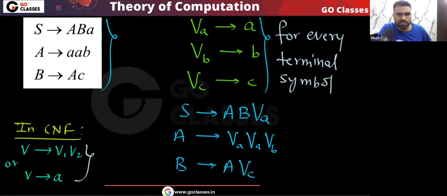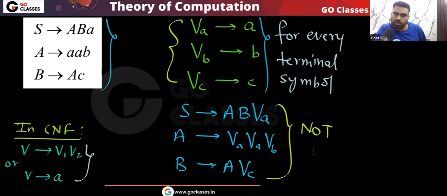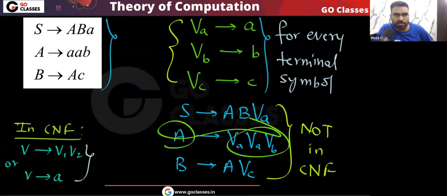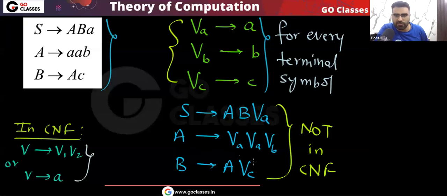Next you can see this b going to AVC. Is this clear? Now, you can see these productions are still in the CNF. Yes or no? These productions are in the CNF, but these are not in CNF. Now we need to do something. Here every variable goes to variables. Remember, this is allowed in CNF. Yes or no? So we don't have to worry about it.